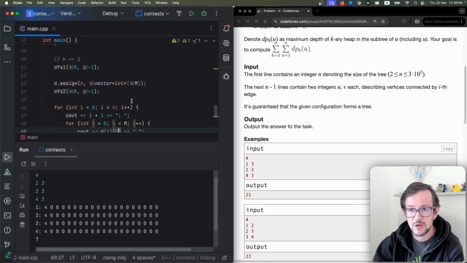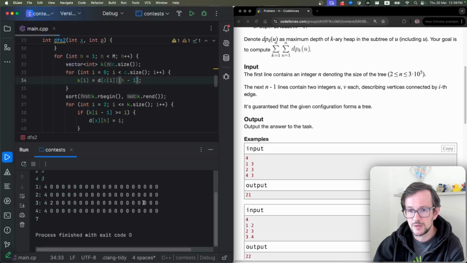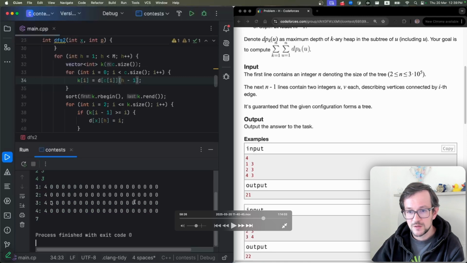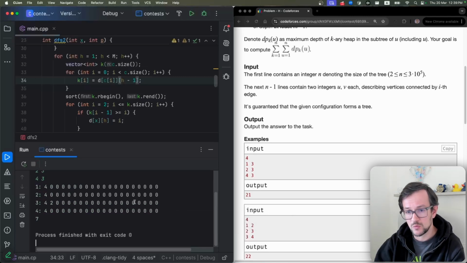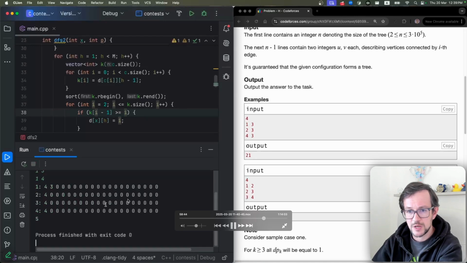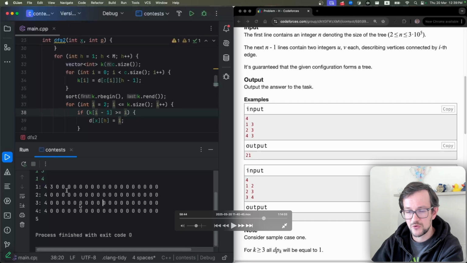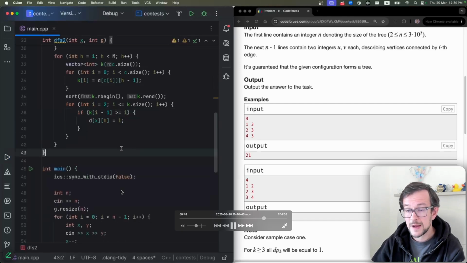Okay. And I found this h minus 1. So this must be h minus 1. I check. Okay, now we're talking. Here we have 2. So for node 3, I have a tree of size 2 with branching factor 2. That's correct. Checking the second one is boring. It's just a bamboo tree. I specifically built some tree with branching factor 3, so I check that I can have value 3 here. So by now it looks okay.